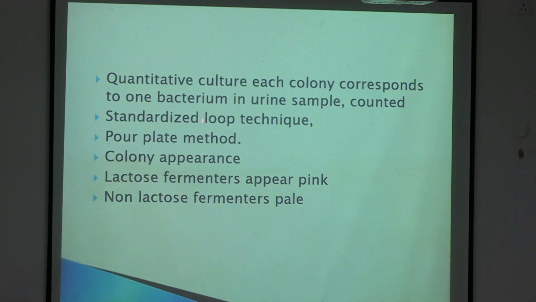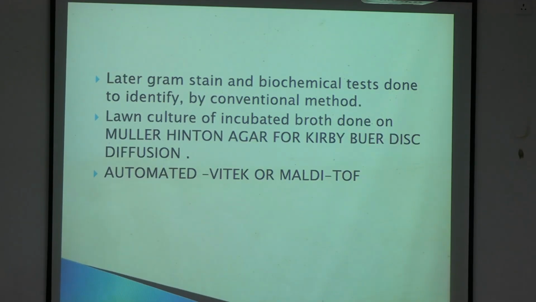Quantitative culture: each colony corresponds to one bacterium in the urine sample counted. Standardized loop technique is done; pour plate methods are other types. Colony appearance: lactose fermenters appear pink, non-lactose fermenters pale. You have already done all this for your E. coli. Lactose fermenters will produce pink colonies in your MacConkey's agar. Later you do Gram stain and biochemical tests to identify in the conventional method. Lawn culture of the incubated broth is done on Mueller-Hinton agar for Kirby-Bauer disc diffusion. And next is the automated Vitek or MALDI-TOF.